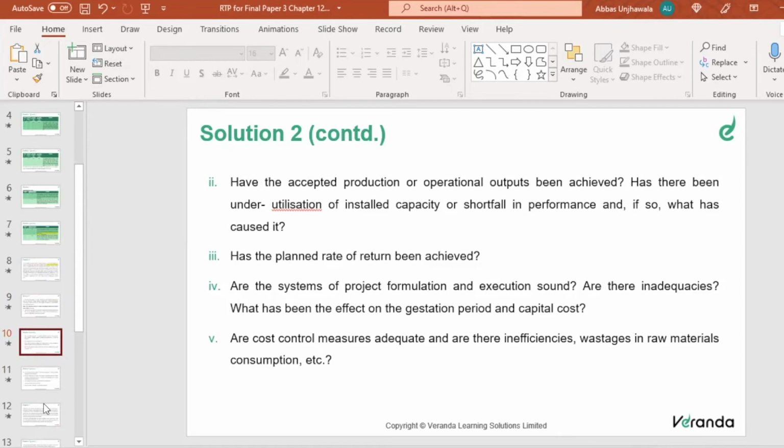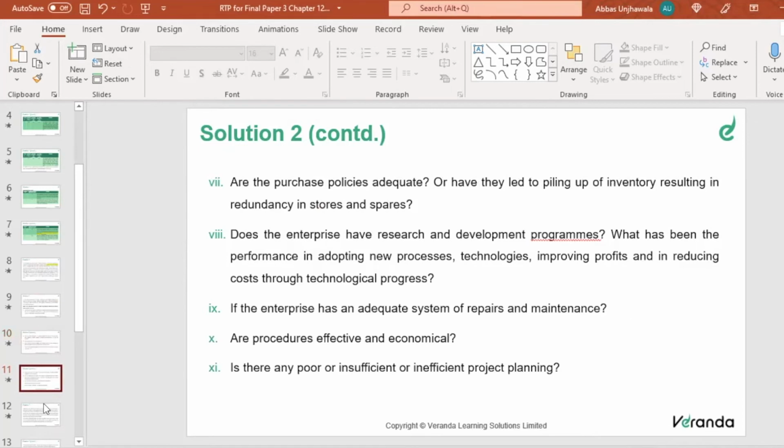If it has not been achieved, what are the reasons for it? What is the planned rate of return? Is there any wastage of raw materials? Is there an adequate repair and maintenance system or not?